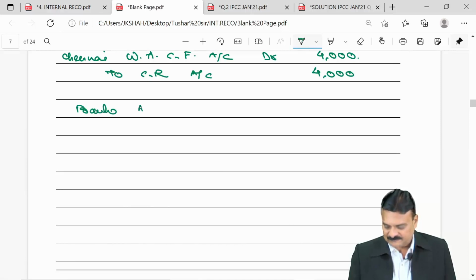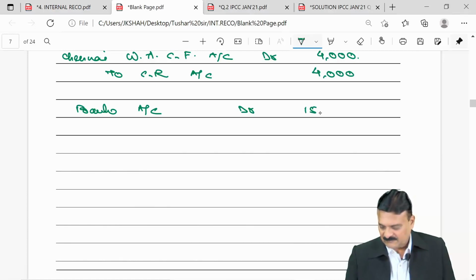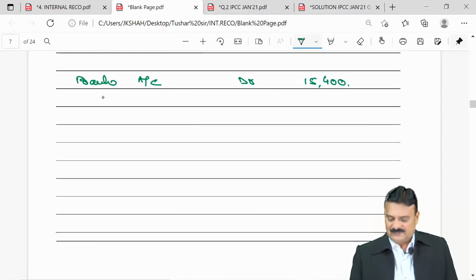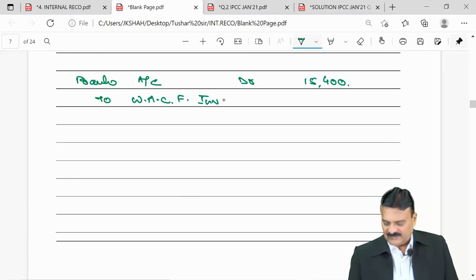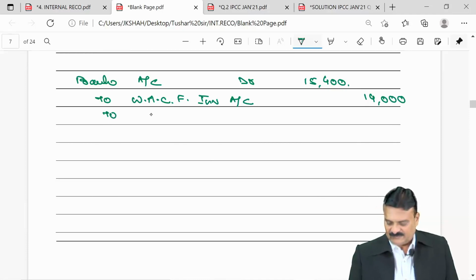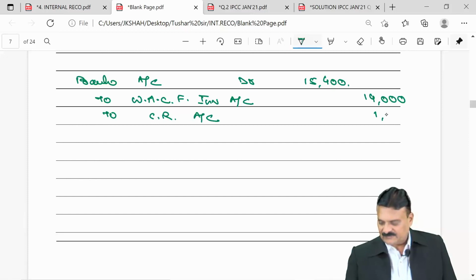Entry will be bank account debit 15,400 to Workmen's Accident Compensation Fund investment account. Book value is 14,000. 1,400 is profit. So to capital reduction 1,400.